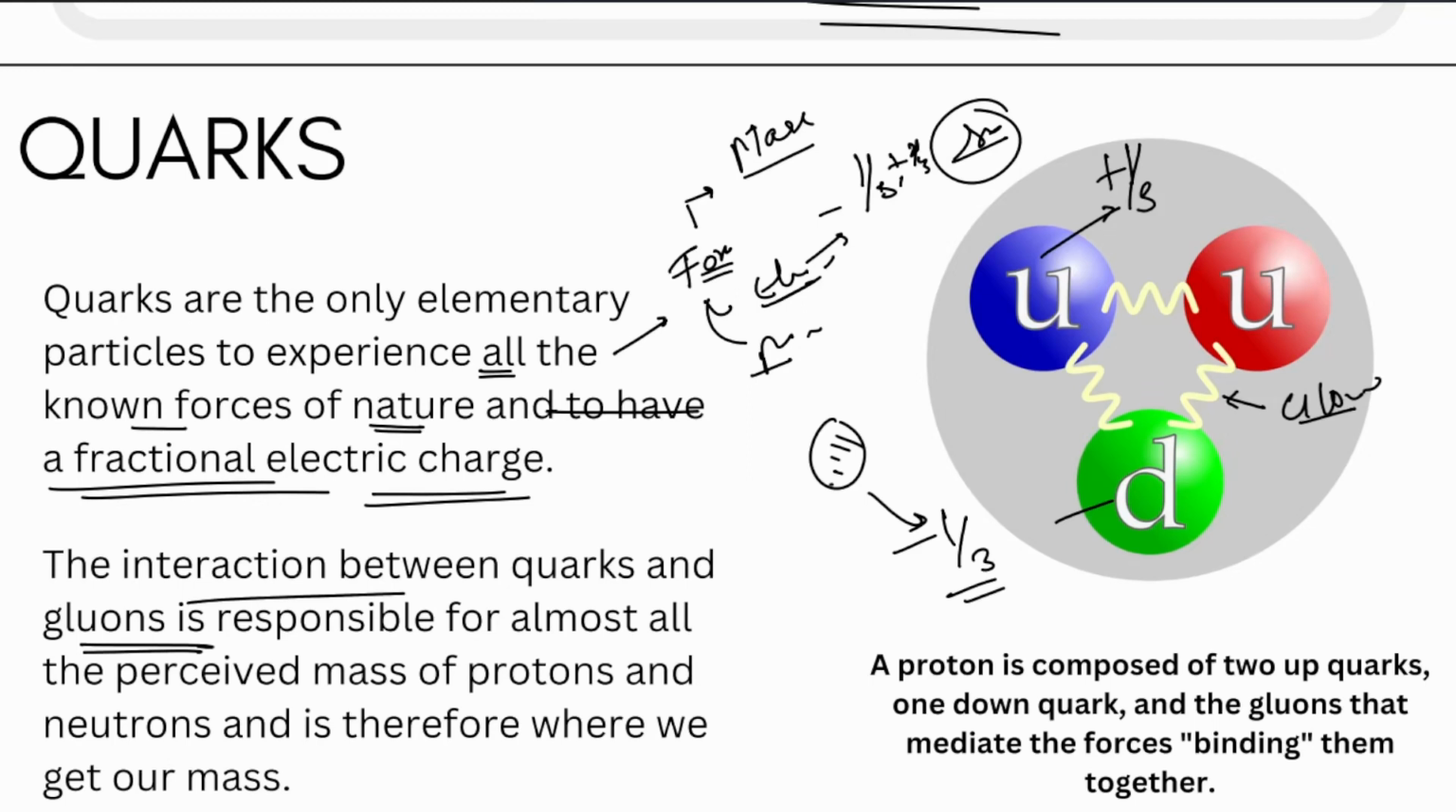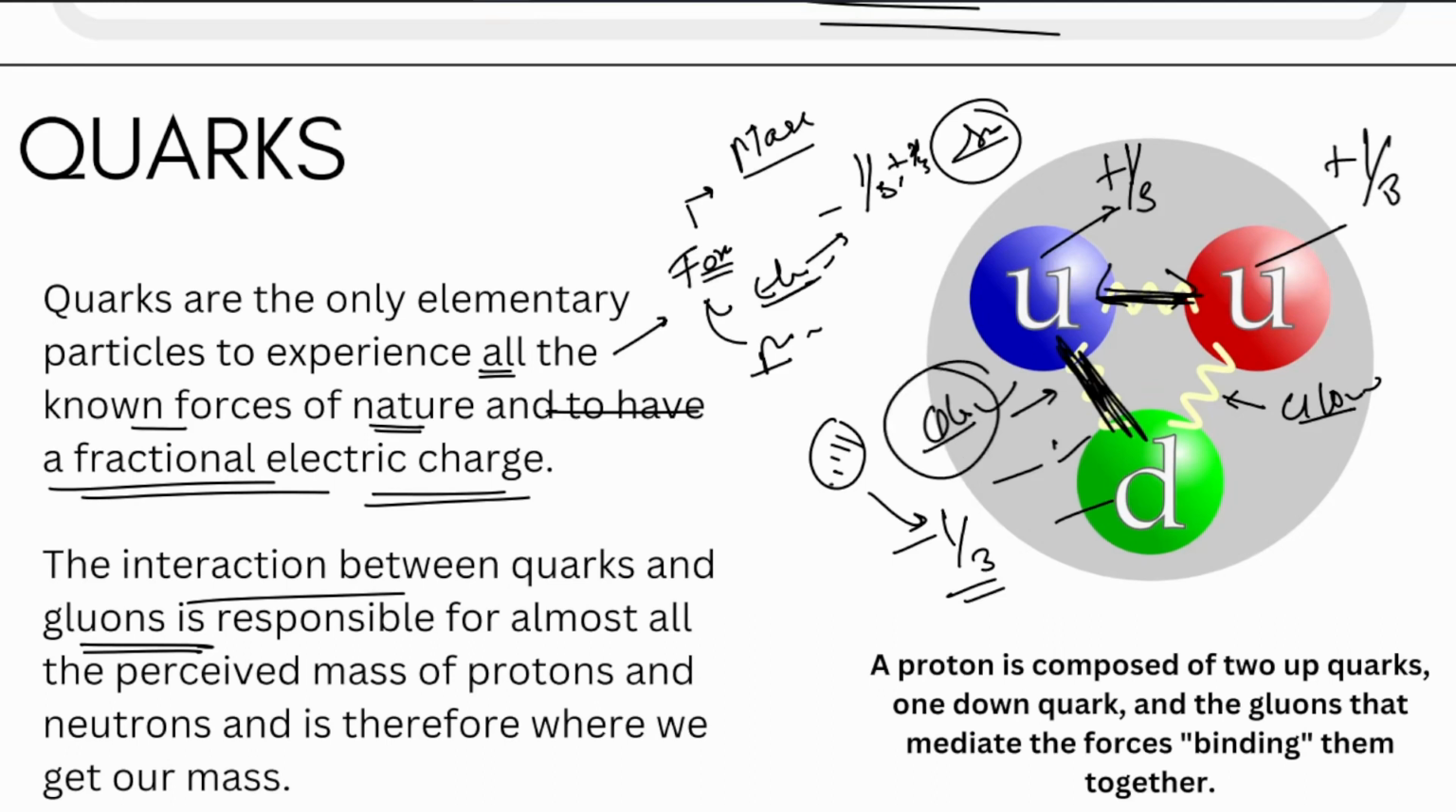Why do we need them? Let's say these are two up quarks. They are both repelling each other. They both have positive charge. They do not want to come close to each other. So we need a stronger force here. Now there is an attracting force between the up quark and the down quark, because this is positive charge and this has negative charge. So what do we need? A different sort of gluon here, a different sort of force here. These have to mediate the balance if they want to create a proton. So this is a proton.